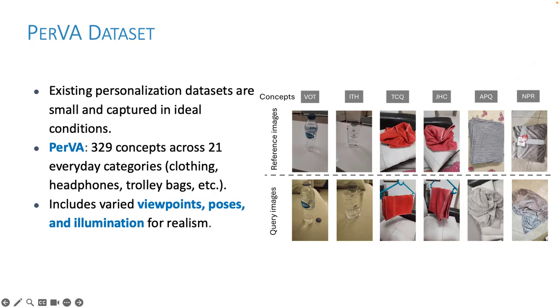This ensures that the personalization that we do is not just in controlled lab settings, but under conditions closer to what actually happens in real life.